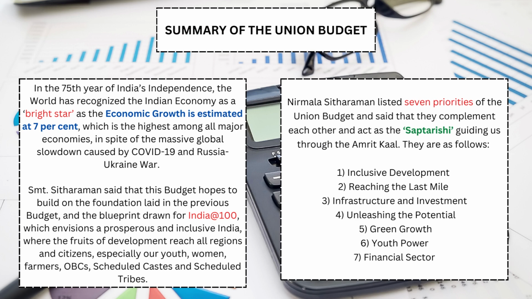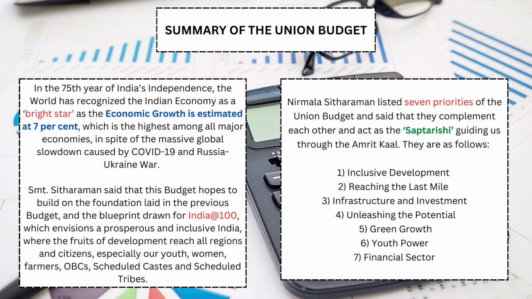In the 75th year of India's independence, the world has recognized the Indian economy as a bright star, as economic growth is estimated at 7%, which is the highest among all major economies, in spite of the massive global slowdown caused by COVID-19 and the Russia-Ukraine war. Sitharaman said that this budget hopes to build on the foundation laid in the previous budget and the blueprint for India at 100, which envisions a prosperous and inclusive India, where the fruits of development reach all regions and citizens, especially our youth, women, farmers, OBCs, scheduled castes, and scheduled tribes.